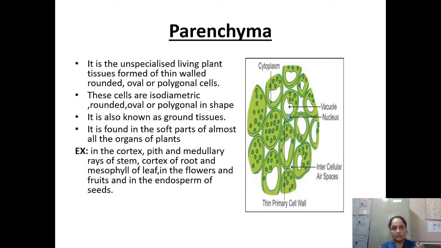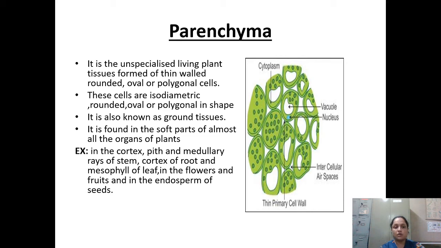Now, in the category of the simple permanent tissue, first we are going to deal with the parenchyma. ठीक है? Parenchyma इसमें सबसे simple most होता है. It is unspecialized living plant tissue formed of thin walled rounded cells. कैसे है? Rounded cells है, oval है या फिर polygonal cells है. या फिर इनका जो शेप हो सकता है आइसोडायमेट्रिक है, वैसा ही राउंडेड, ओवल, पॉलीगोनल इन शेप.